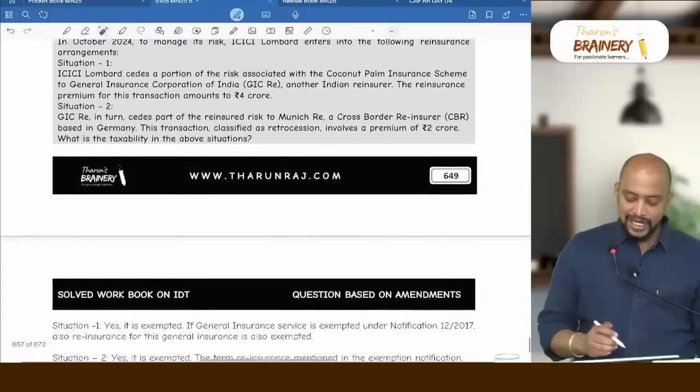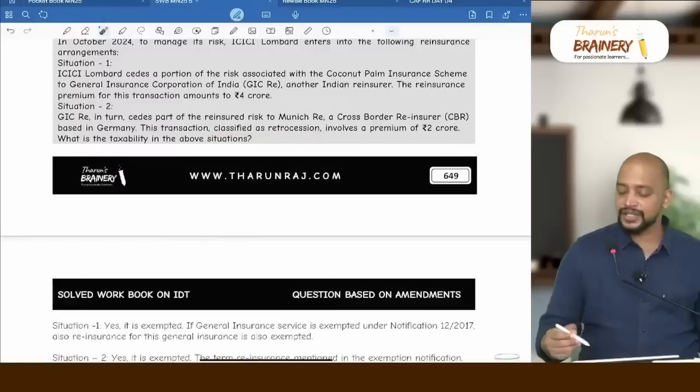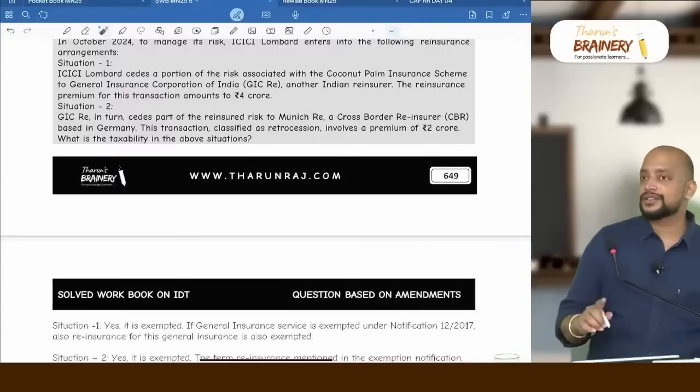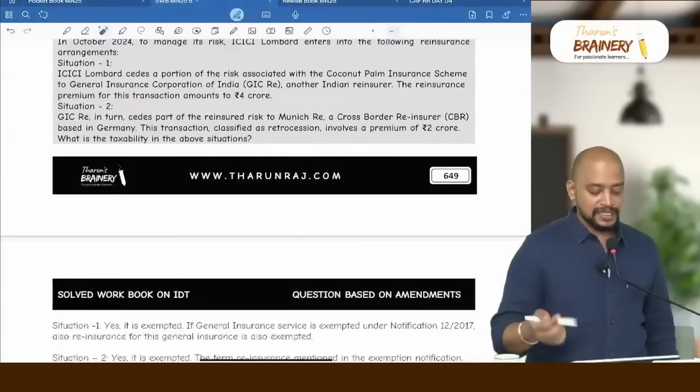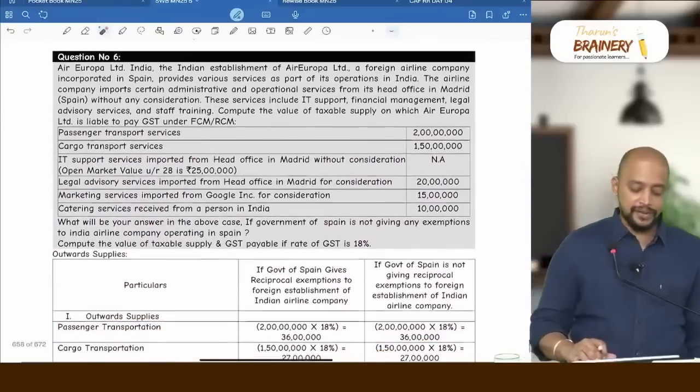Situation 2: GIC-RE in turn cedes a part of the reinsured risk to Munich RE, a cross-border reinsurer based in Germany. This transaction, classified as retrocession, involves a premium of 2 crore. As the reinsurance is exempted, its further reinsurance, that is retrocession, is also exempted as per the CBIC circular. So that is the answer for this. Then another question you see.